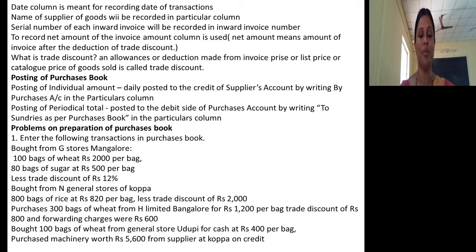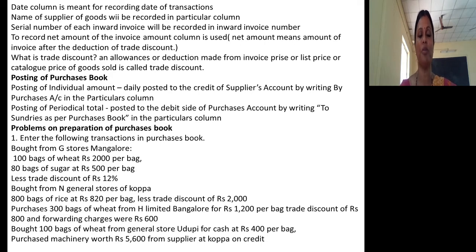One thing you just remember, we are posting daily to the suppliers account, but we are not posting daily to the purchases account. Periodically we will post credit purchases from the purchases book to the purchases account. So two accounts will get affected. One is the suppliers account, the other one is the purchases account. In case there are n number of suppliers, that many suppliers accounts must be opened by you.